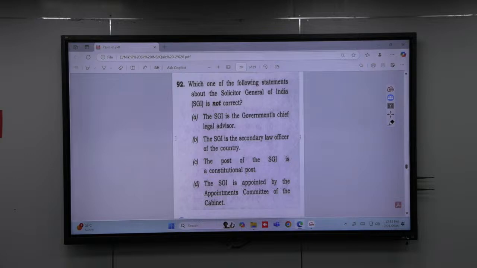D. Okay. Why is it D? Why do you think so? All are correct. Pakka correct. So do you think the Solicitor General of India is a constitutional post?